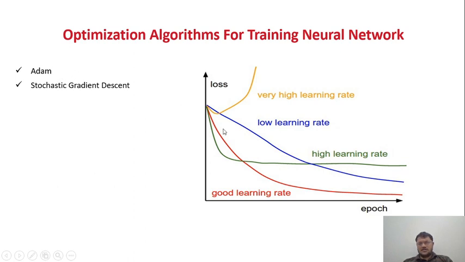Here you can see that with the Adam function we are getting, most of the time, a good learning rate. With stochastic gradient descent, most of the time we are getting a low learning rate. And with some other optimization techniques, sometimes we get a very high learning rate. But the decent learning rate is this one, the good learning rate that we receive most of the time with the Adam function.